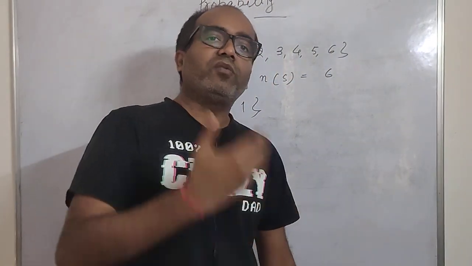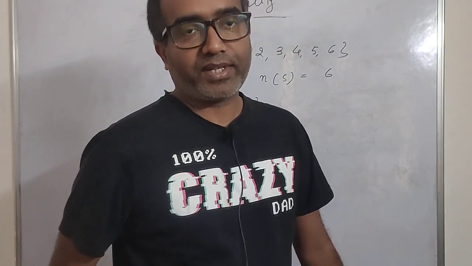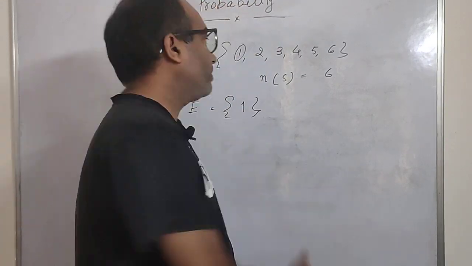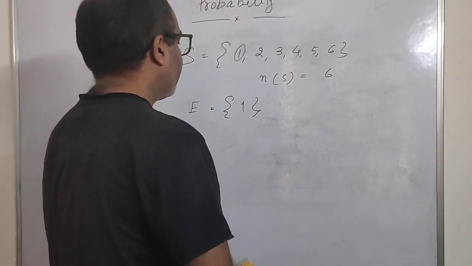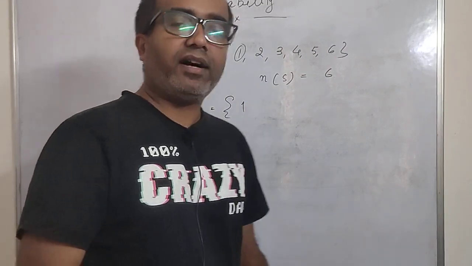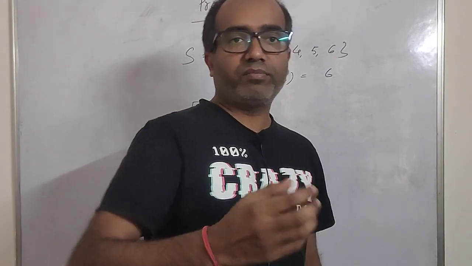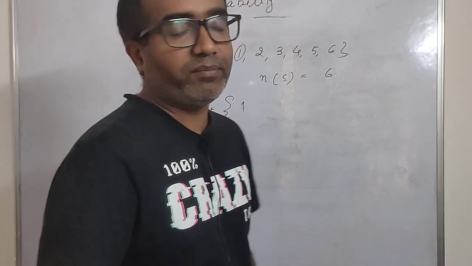Event space means what is my expectation, what I want to get. I want to get 1. Similarly, if someone says that I want to get an odd number whenever I throw a die, I should be able to get an odd number.